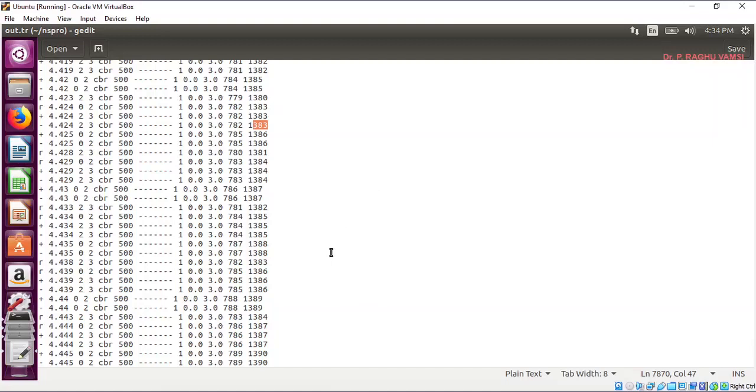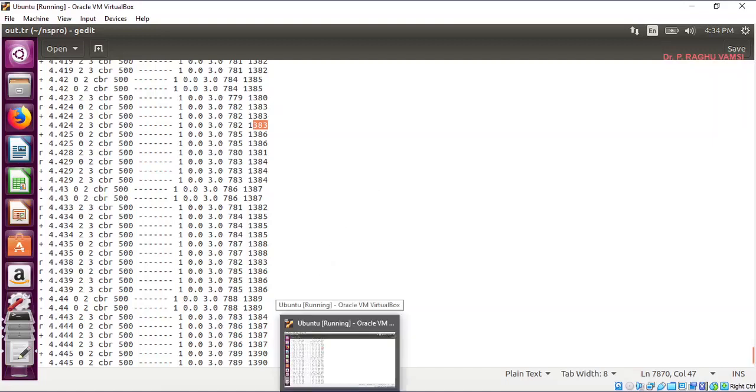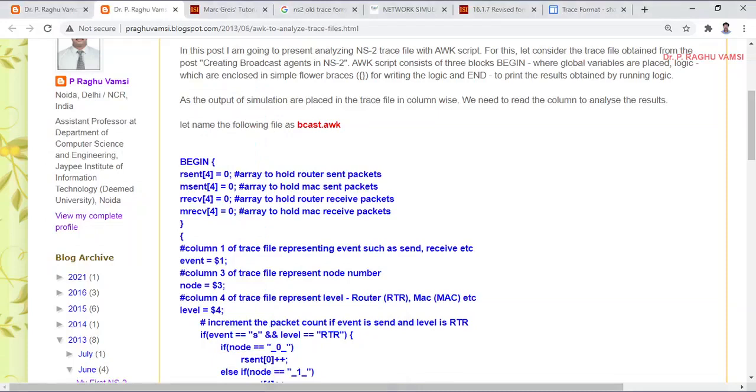In such cases, you may use a Python script to identify the packet types: how many dropped, how many received, how many sent, how many packets are tampered, or whether sequences are out of sequence. You can do these things via Python, or you may write a Tcl or awk script.